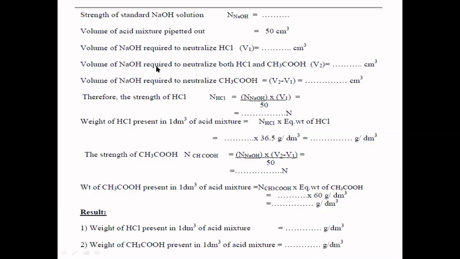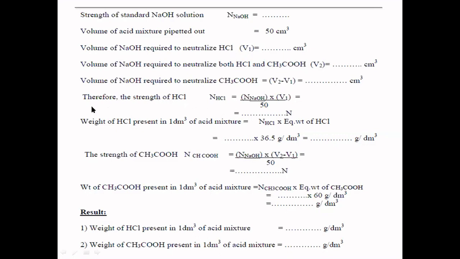The volume of NaOH required for neutralization of both HCl and acetic acid is inclusive, V1 and V2 both. The volume of NaOH required to neutralize only acetic acid is V2 minus V1.